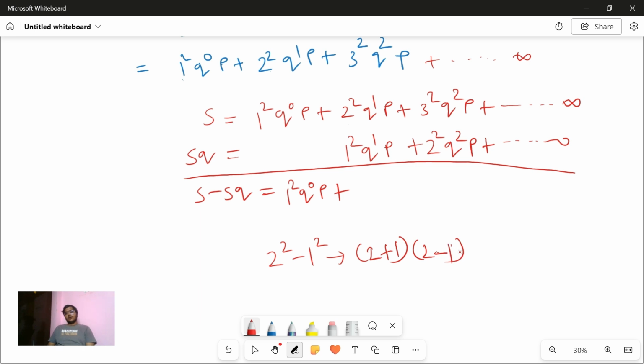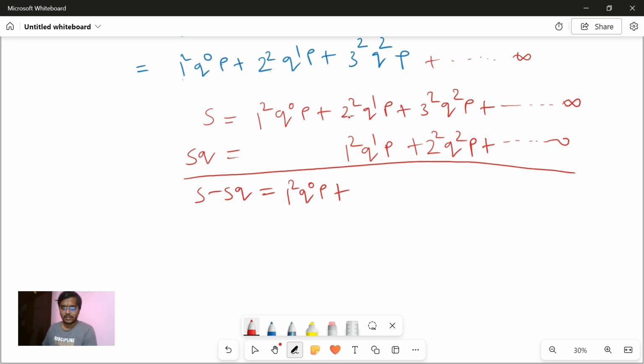So if you apply this concept of a square minus b square, the second term will always be 1. If you want, you can check the next term. 3 square minus 2 square is 3 plus 2 into 3 minus 2. Similarly, 4 square and 3 square is 4 plus 3 into 4 minus 3. Every time you multiply, the second term of the expression will be 1, which means you will always just add 2 and 1, 3 and 2, like that.